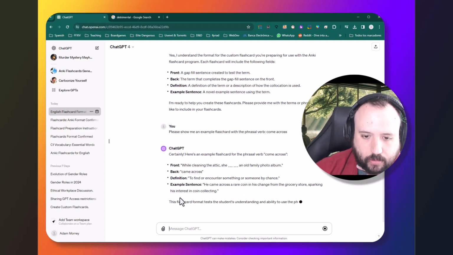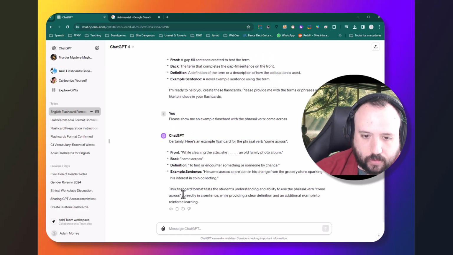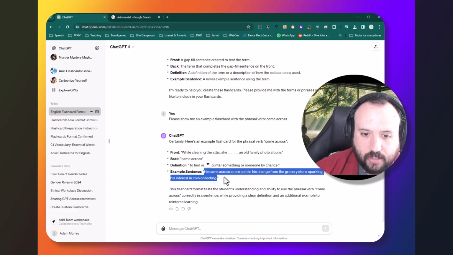Brilliant. Okay, so I'm really happy with this. While cleaning the attic, she came across an old family photo album. Definition. Nice, and an extra sentence there.